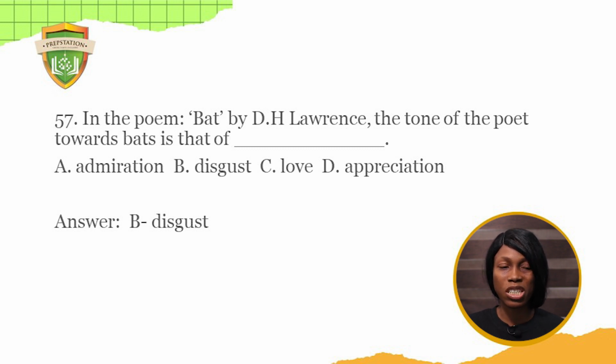He talks about their characteristics, but he's disgusted because he actually thought the birds flying at that time of the day were swallows, only for him to discover that they were bats making noise around him. And at the end, the last line he goes, in China, bats are a symbol of happiness, not for me. So that alone tells you that the poet's persona was actually disgusted by the bats.